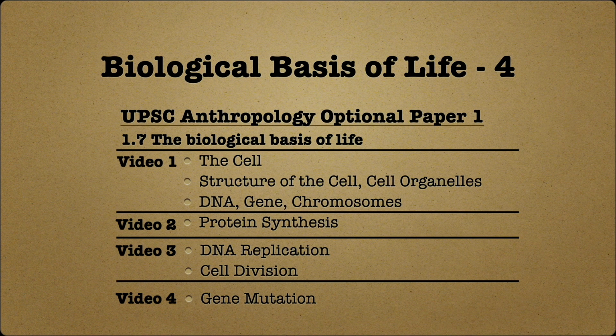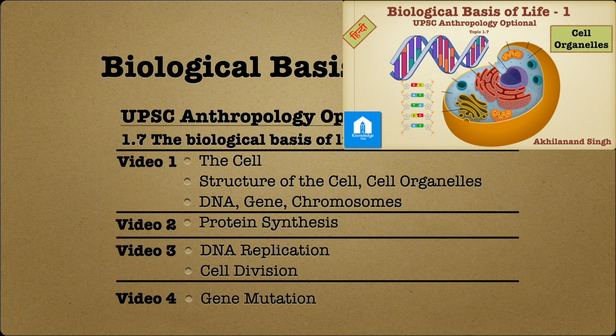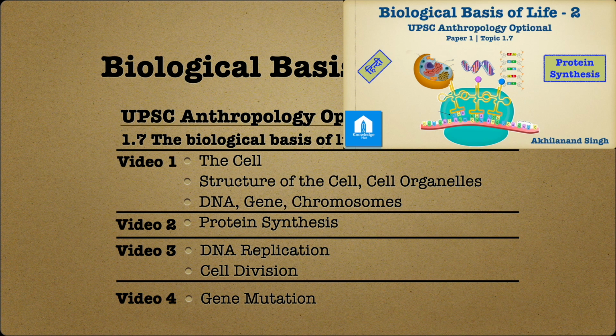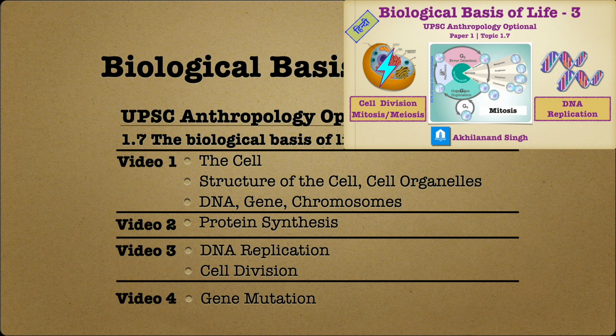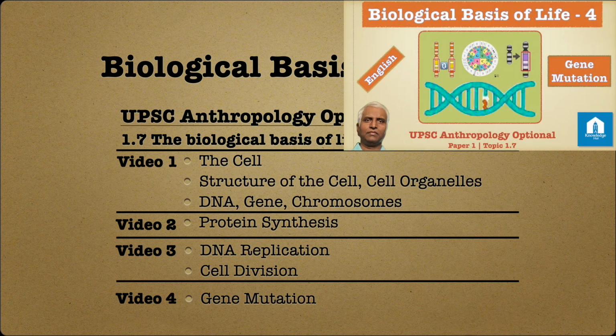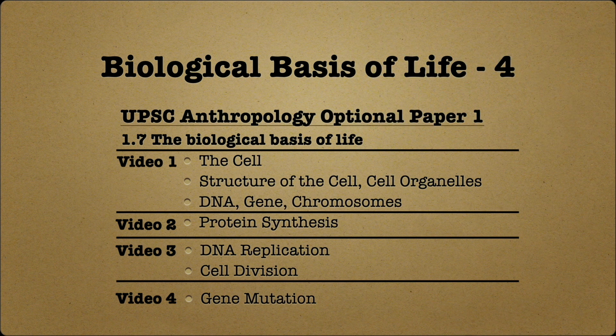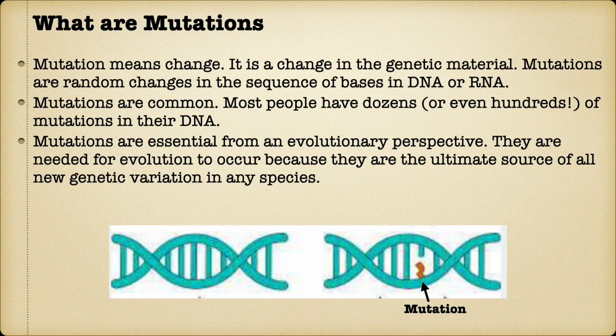The series Biological Basis of Life is dedicated to Unit 1.7 of the UPSC Anthropology Optional Paper 1. The main objective of the series is to discuss the essentials of biology which are required to understand biological anthropology. In the first video of the series, we learnt about cells and cell organelles. The second video was about protein synthesis. We talked about DNA replication and cell division in the third video, and this fourth video is about gene mutation. Almost all the examples in this video would be related to humans as we are learning these topics from the viewpoint of anthropology.